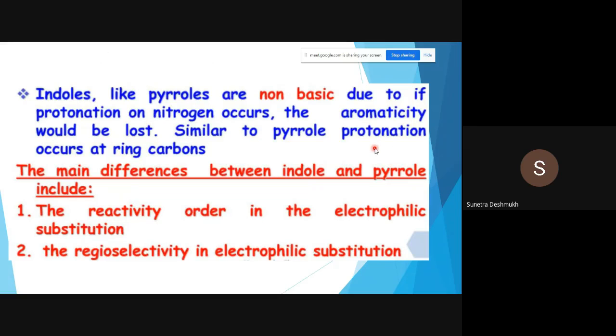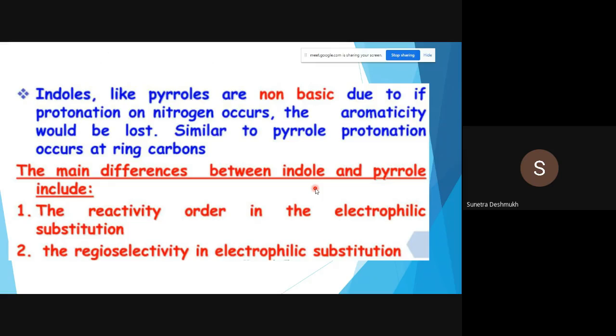So the next thing now, the synthesis part we have finished. Now we will go for a little bit of reactivity of indoles. So indoles, like pyrroles, are non-basic. We have seen that pyrrole is non-basic because pyrrole possesses an N-H bond and the lone pair is involved in the aromatic sextet in the case of pyrrole. The same thing we observe in indole, because pyrrole is fused with the benzene ring, and in that pyrrole, again, the lone pair present on the nitrogen atom is involved in the aromatic sextet.